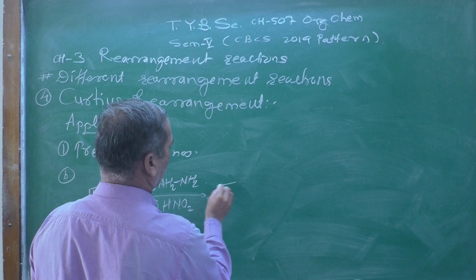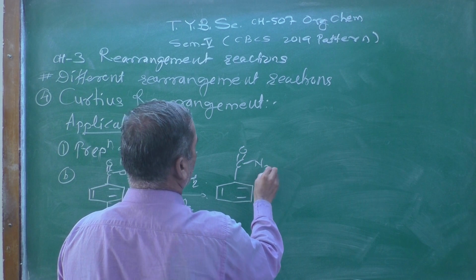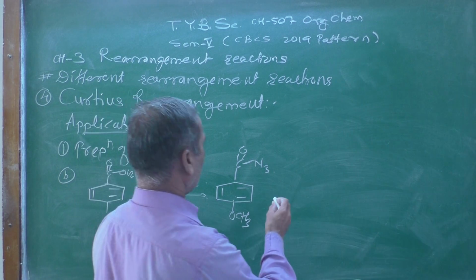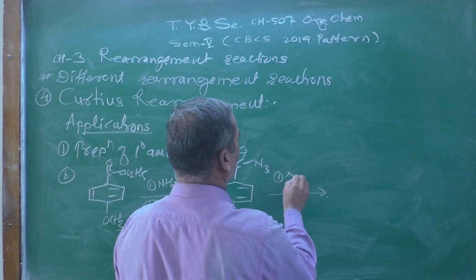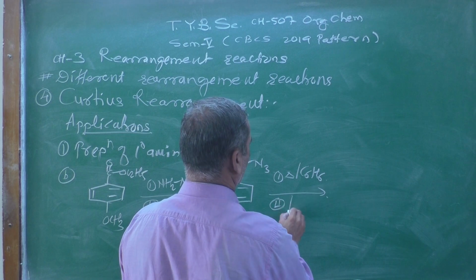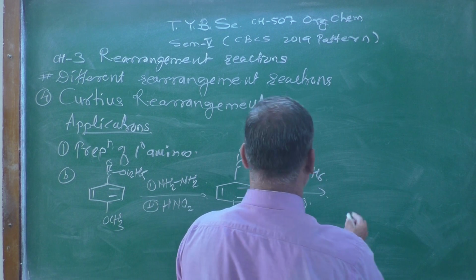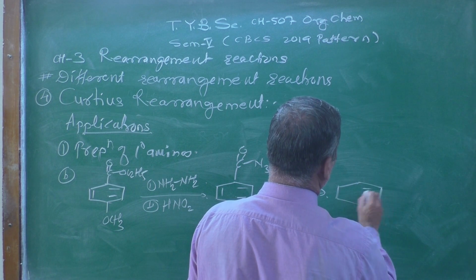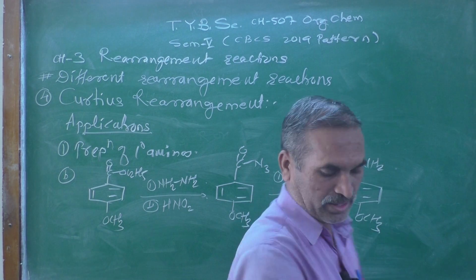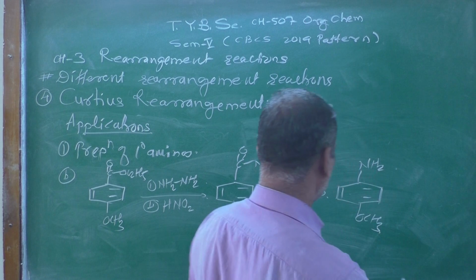The resulting compound is the acyl azide, C double bond O N3, with OCH3. The acyl azide is further heated in the presence of an inert solvent like benzene, and second, the isocyanate intermediate is trapped with water. The resulting compound is an aniline type compound with NH2 and OCH3, called para-anisidine.